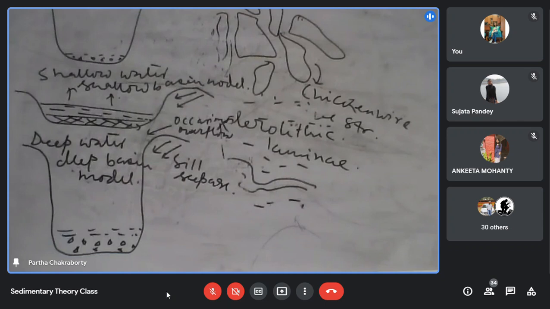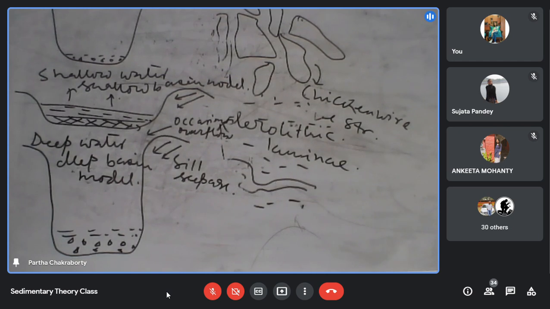So they propose three different models: the shallow water deep basin model, the shallow water shallow basin model, and the deep water deep basin model.